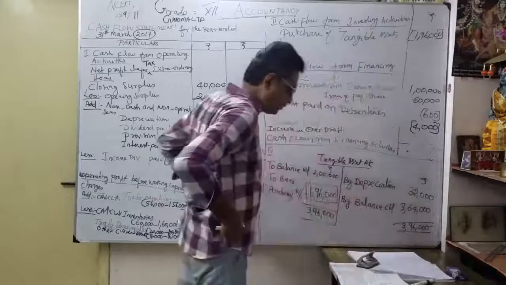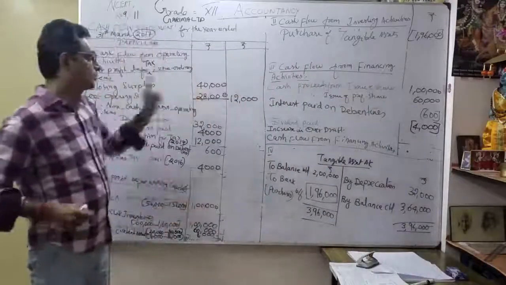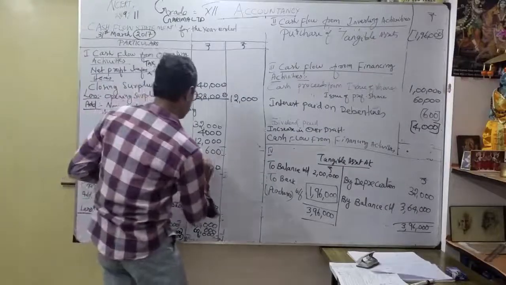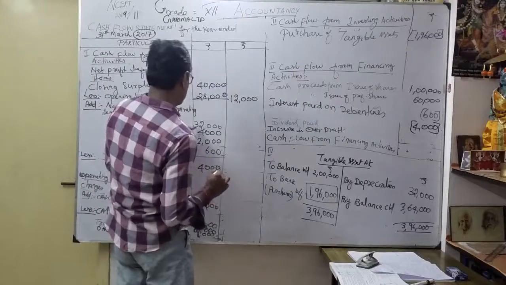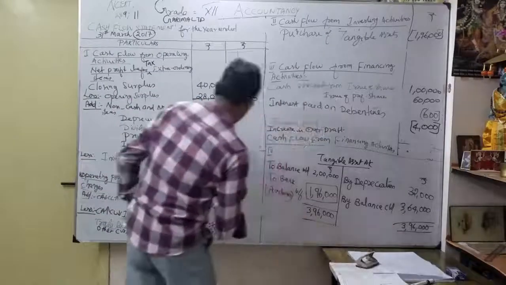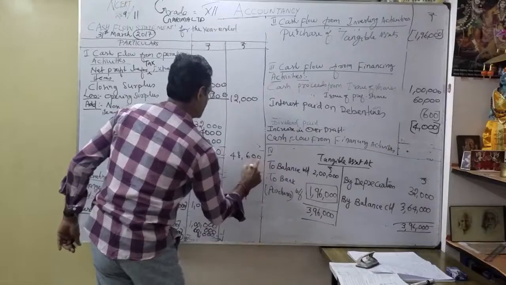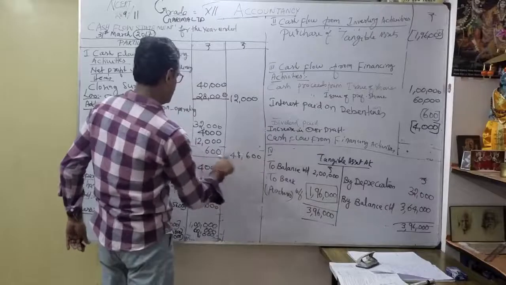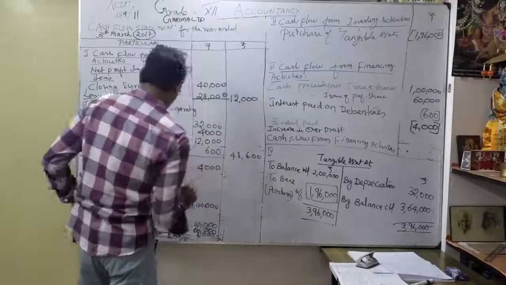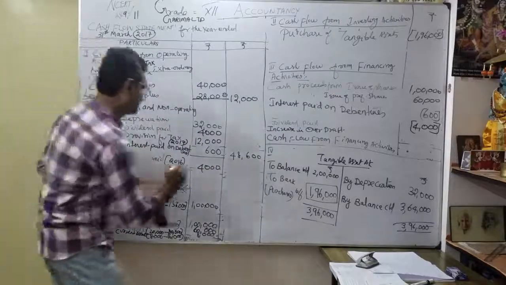See here, opening and closing we already discussed. Then depreciation. This total, how much will it come? 48,600. Then going to the direct income tax, 4,000.